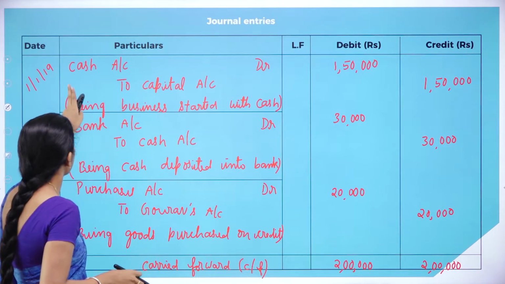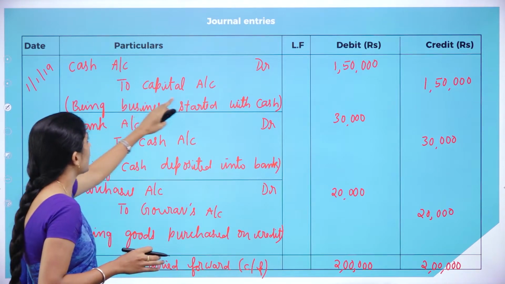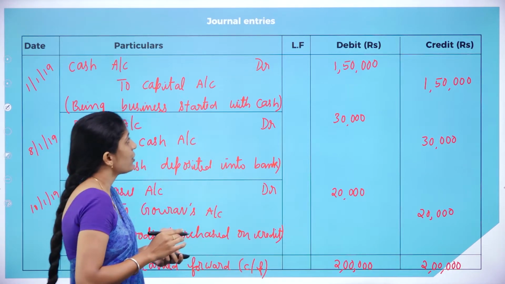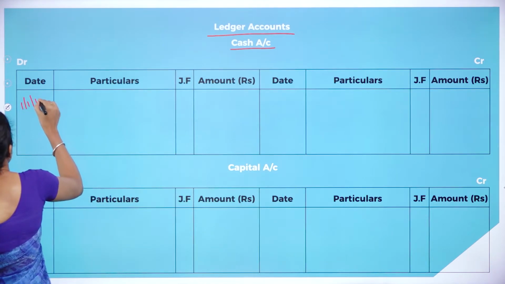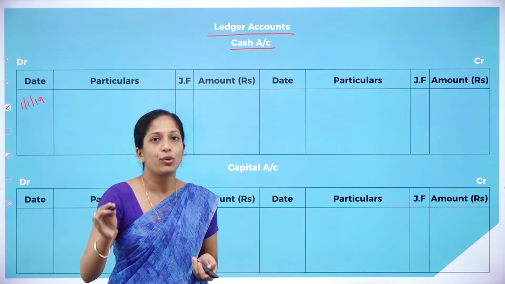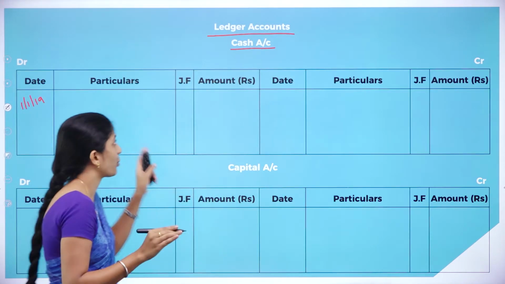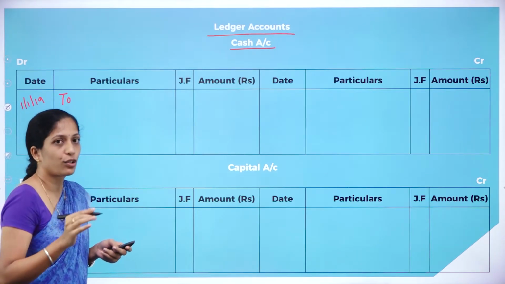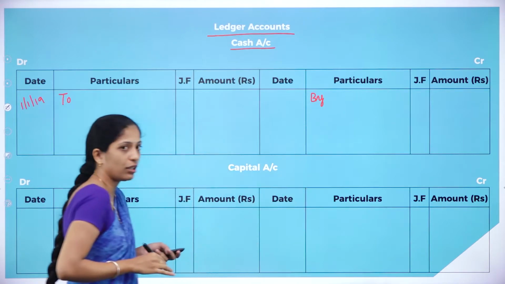Now how to record this transaction? Cash account debit to capital account. Since we are preparing the cash account, leave this cash account. The remaining account is to capital account, and since it is in the credit side, how are we going to record it? The date was 1st January 2019, cash account debit to capital account 1,50,000. To capital account is there in the credit side, so we'll record it in the debit side. As I told, your debit side begins with 'To' and the credit side will start with 'By'. This you have to remember.